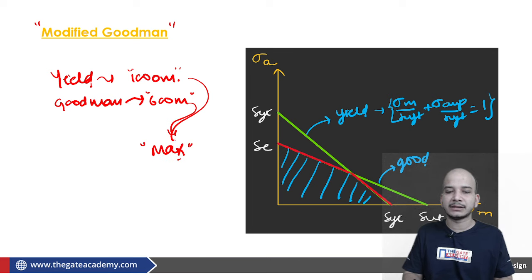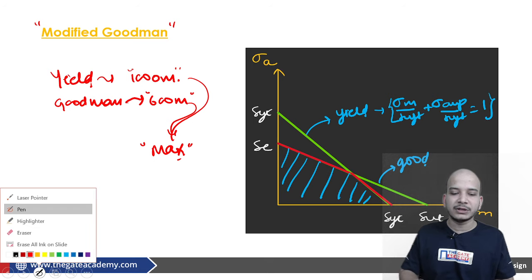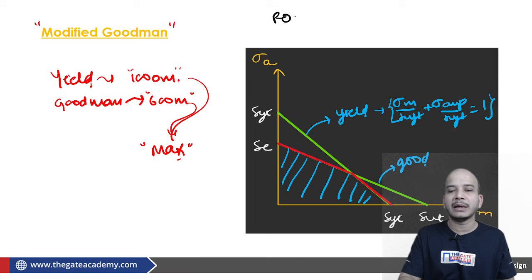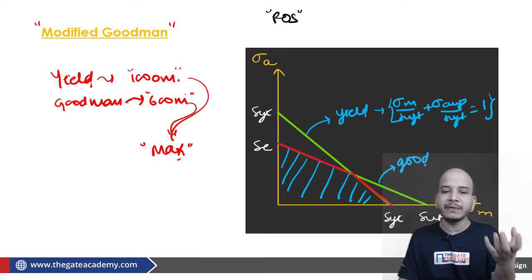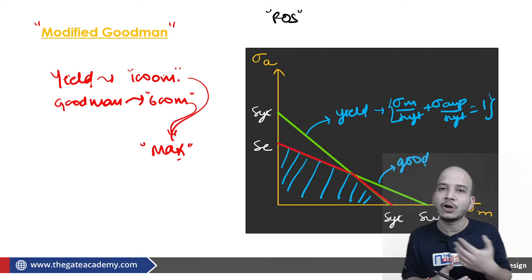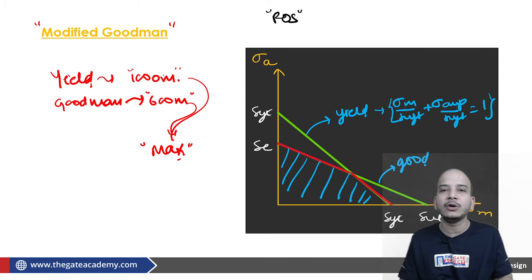Now someone can ask me, sir, how are we deciding it? This is decided on the basis of considering that factor of safety is of prime importance. Factor of safety is of prime importance. If you say that my component can sustain this amount of load even if the dimension is 600 mm, then at first it feels like this is a good design. But the point is that according to the other line it was 1000 mm also, and therefore we take the greater dimension, even when that is not economically sound, economically satisfying.